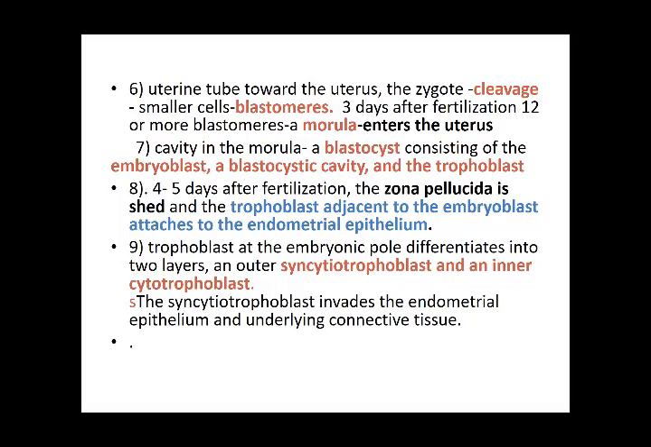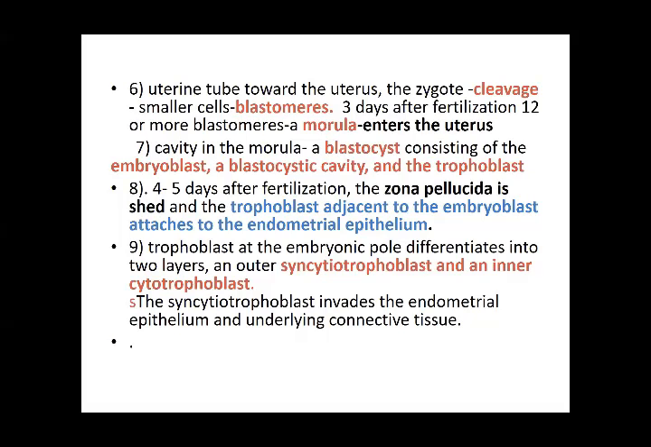The inner cell mass is located on one side and is called the embryoblast, which is going to develop into the embryo proper. The other, the outer cell mass, is called the trophoblast. This trophoblast further divides into two: the cytotrophoblast and the syncytiotrophoblast. This basically produces the hormone, and it also embeds or implants into the uterine mucosa.